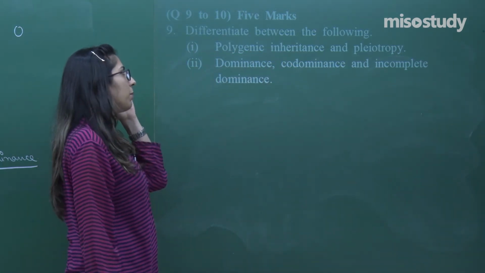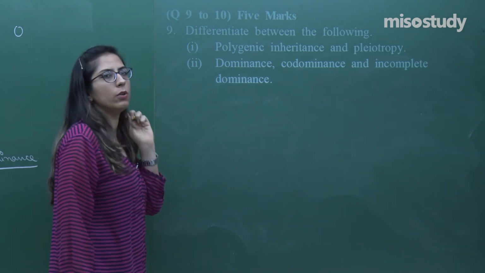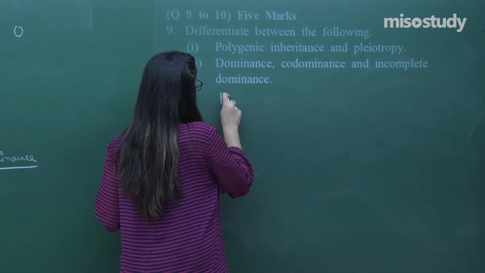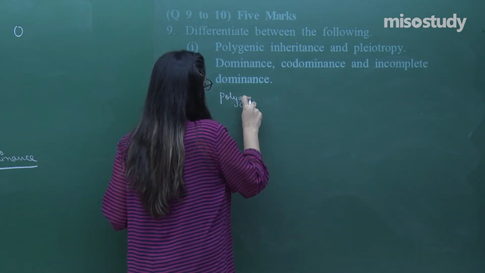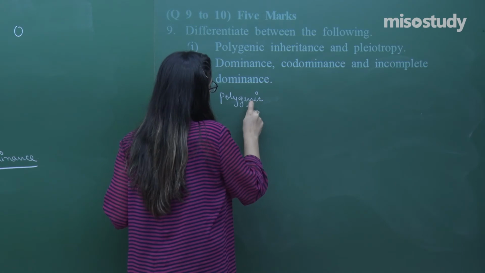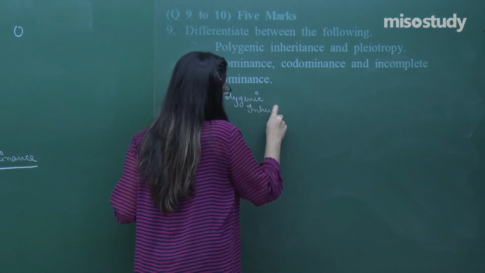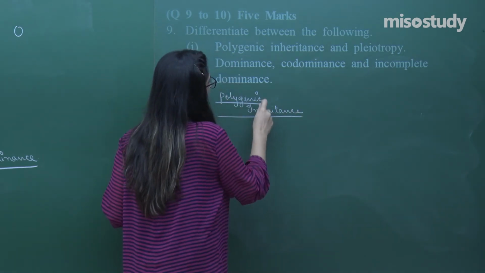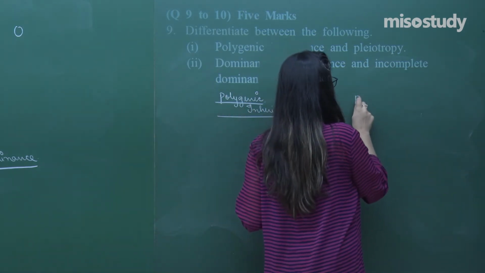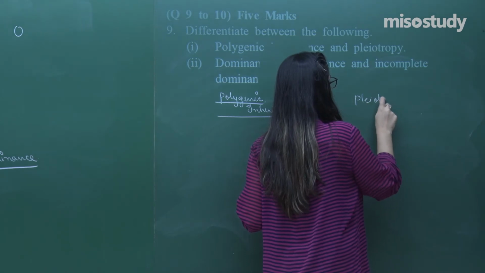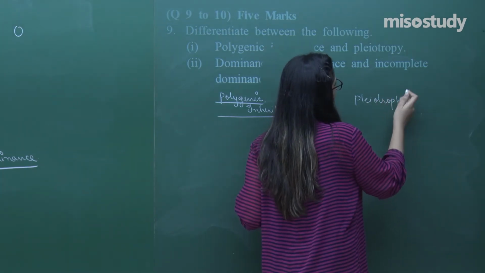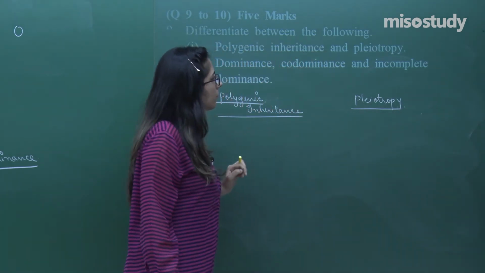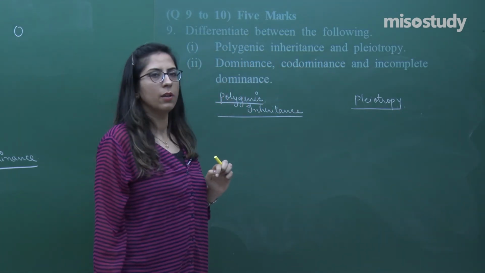Differentiate between the following: polygenic inheritance and pleiotropy. Right.